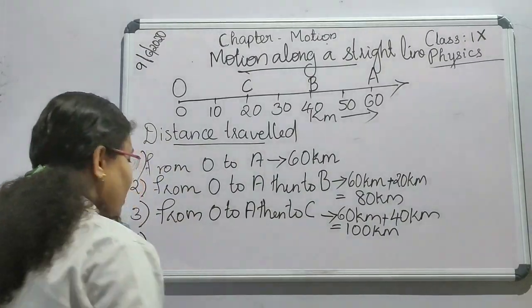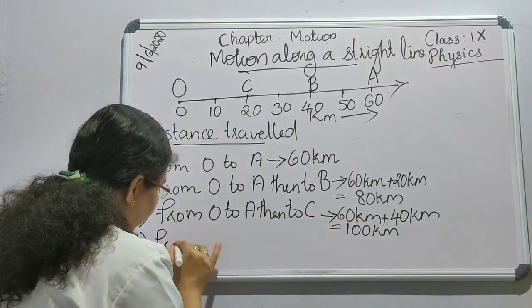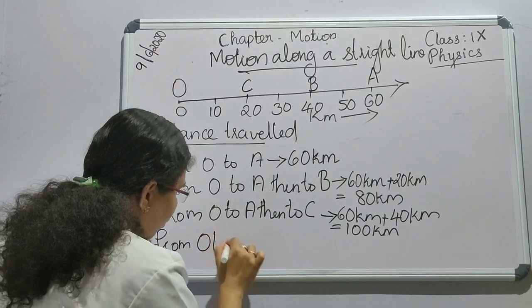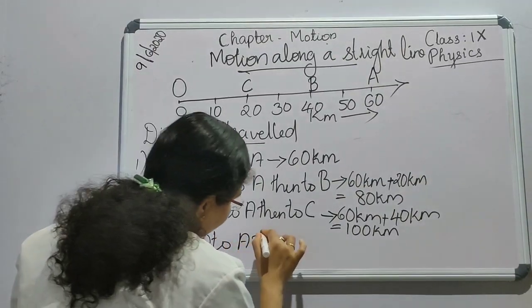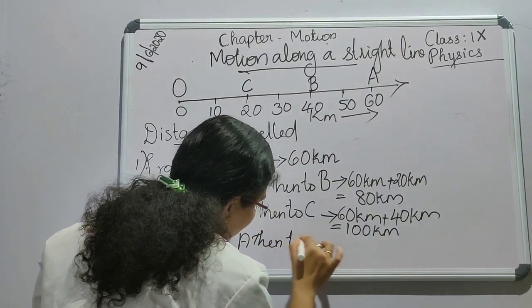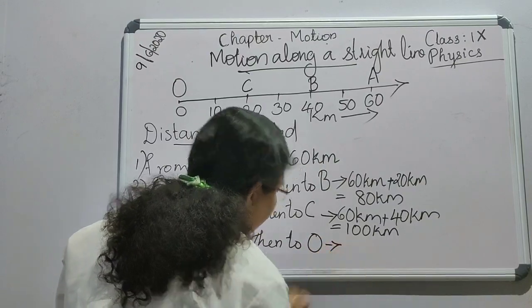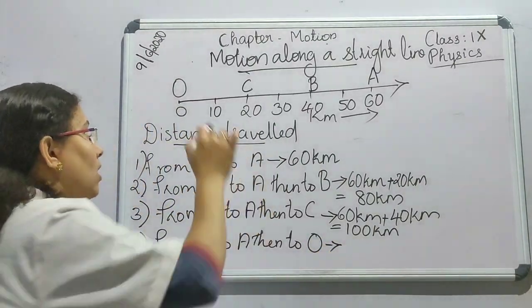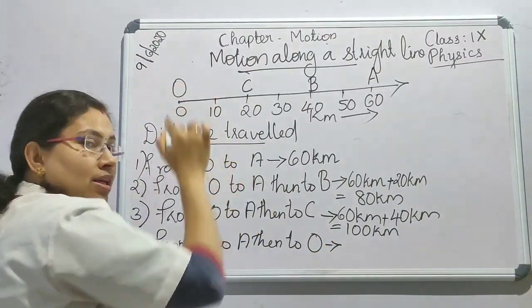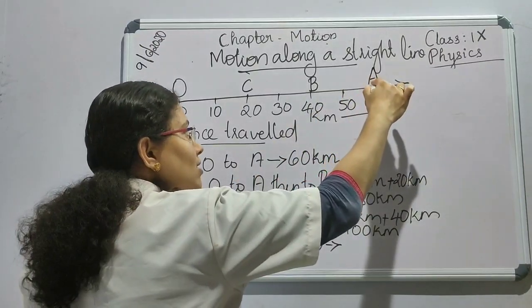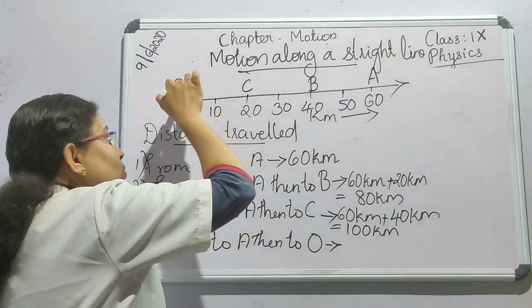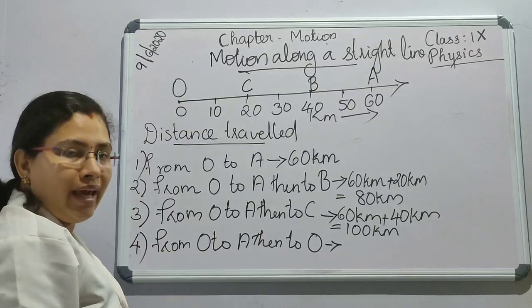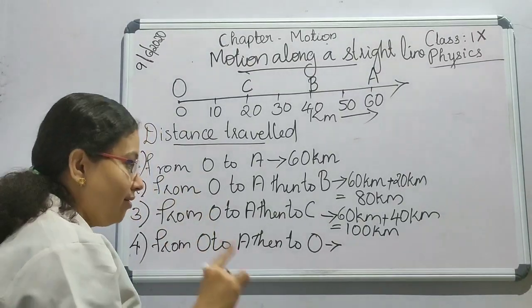Now the fourth case, from O to A, then to O. In this case, the initial position is O, it reaches A and goes back to O. So what is the distance covered there?